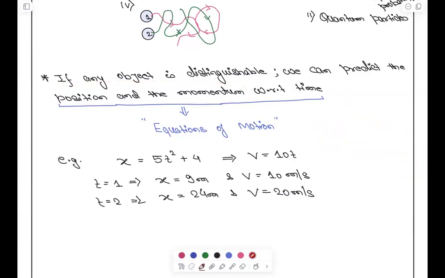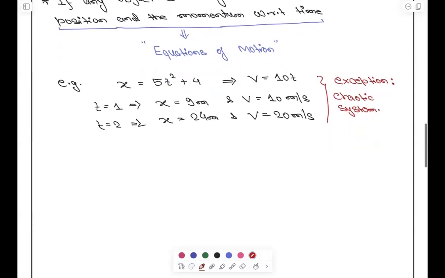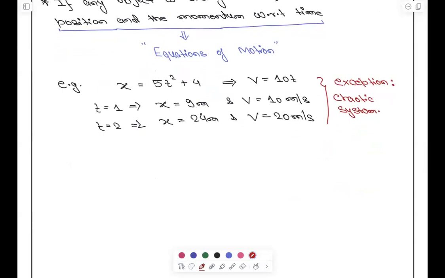Now, note down here, there is one exception. You need not look into these things. बस लिख लो. That is a chaotic system. If the system is chaotic, these things are not applicable. These things are not applicable, but still, write down the exception is chaotic system. It will help you in writing the conclusion.